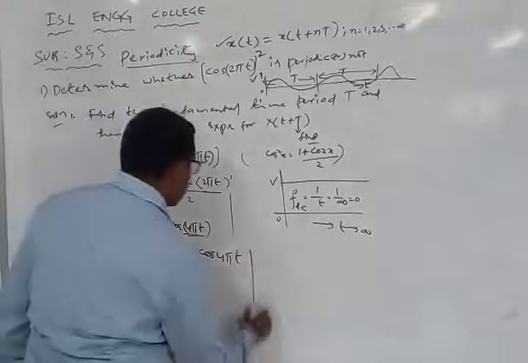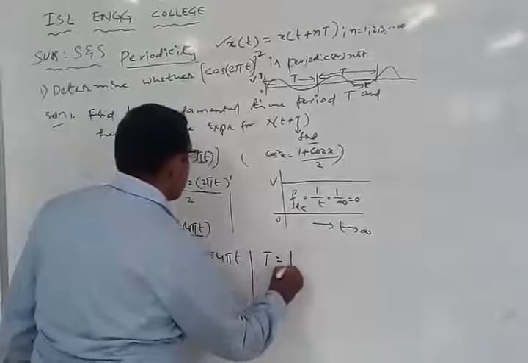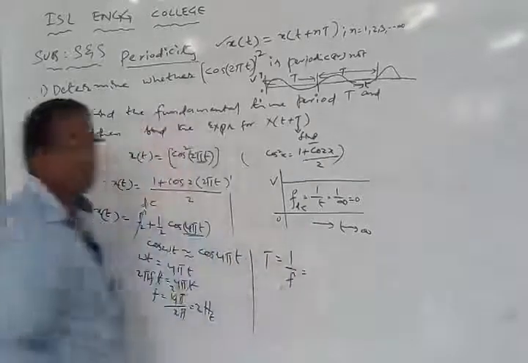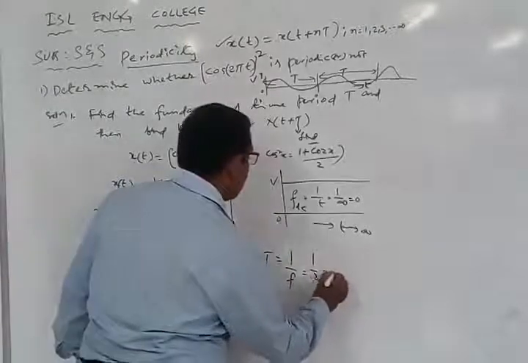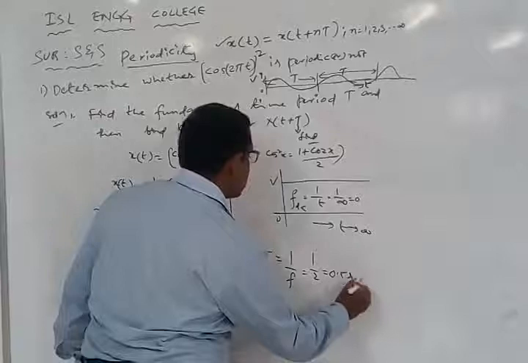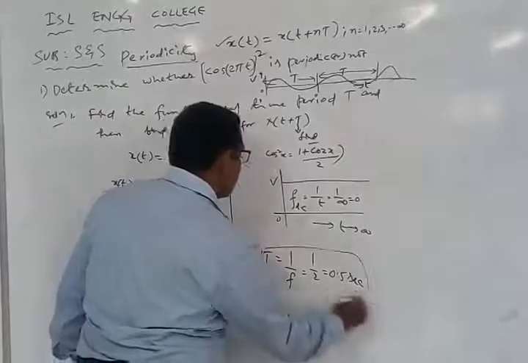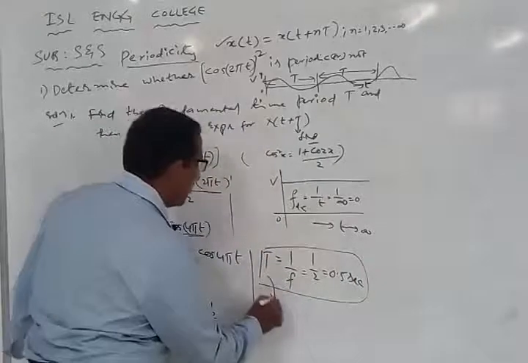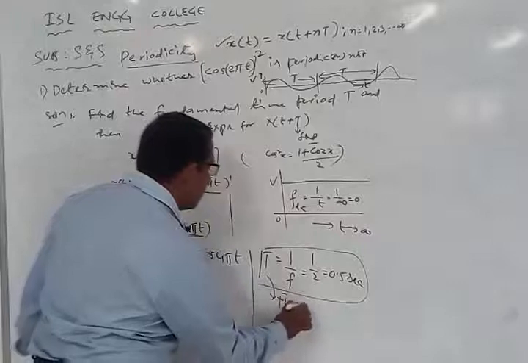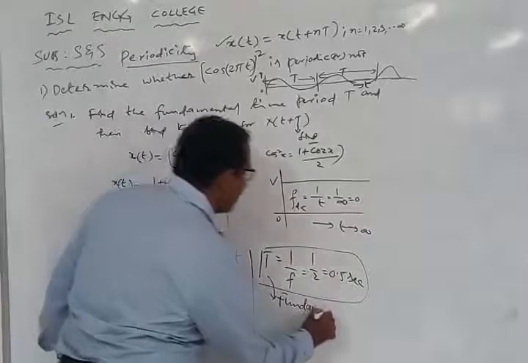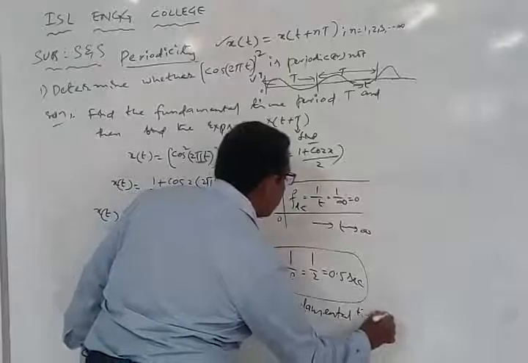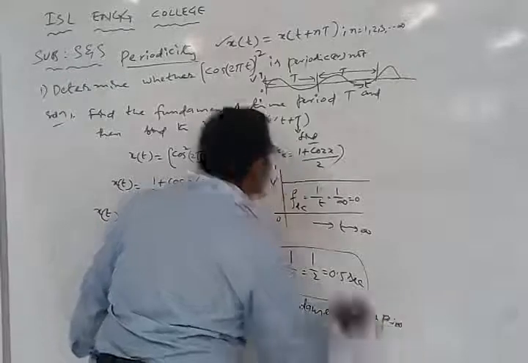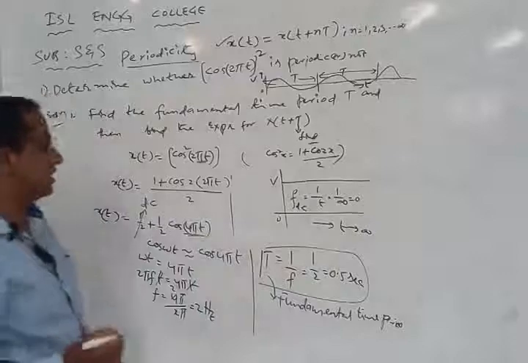Since frequency is equal to 2 hertz, what is the time period? Time period is the inverse of the frequency. Therefore 1 by 2, which is equal to 0.5 seconds, is the fundamental time period of the given signal x of t.